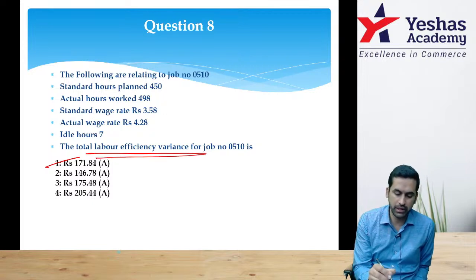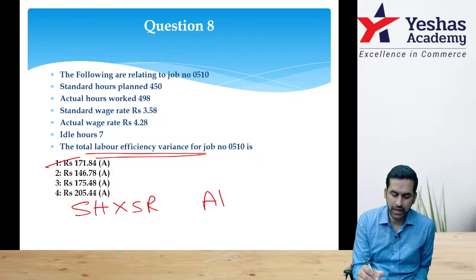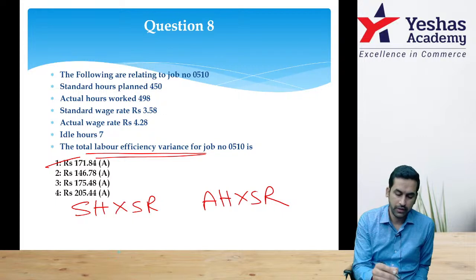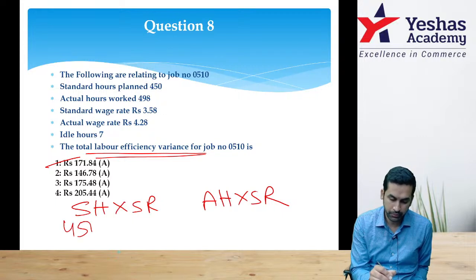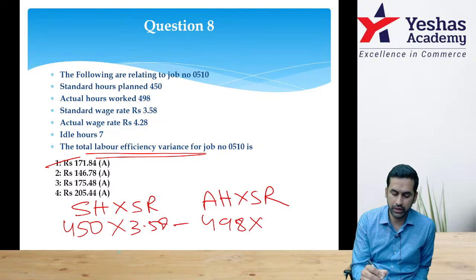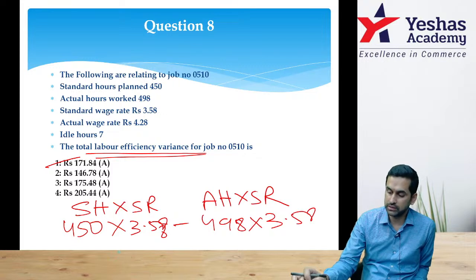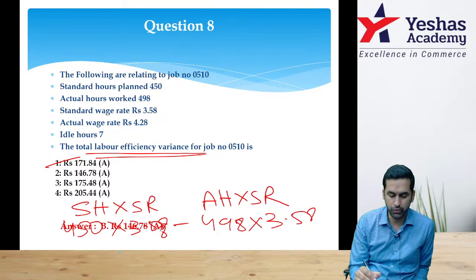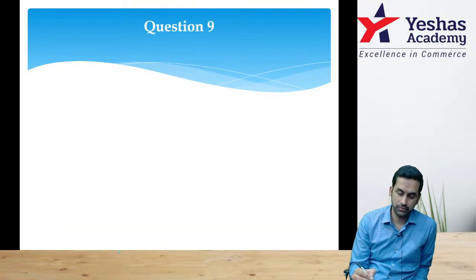Labor efficiency variance: observe, standard hours into standard rate, actual hours into standard rate. You have 450 hours versus 498 hours. Standard rate is 3.58. The 48 hours gap multiplied by 3.58 gives 171.84 as the answer. Let's move on.